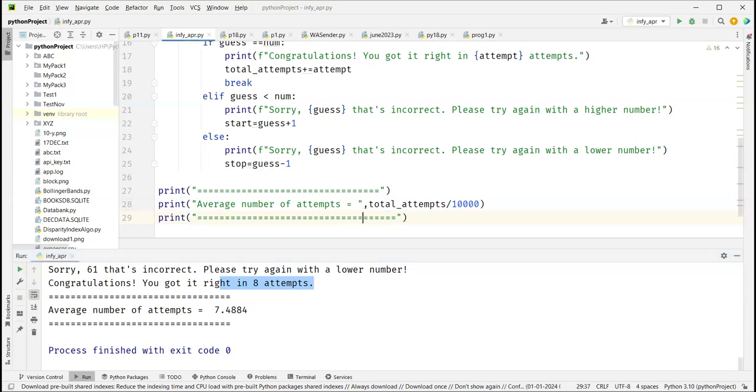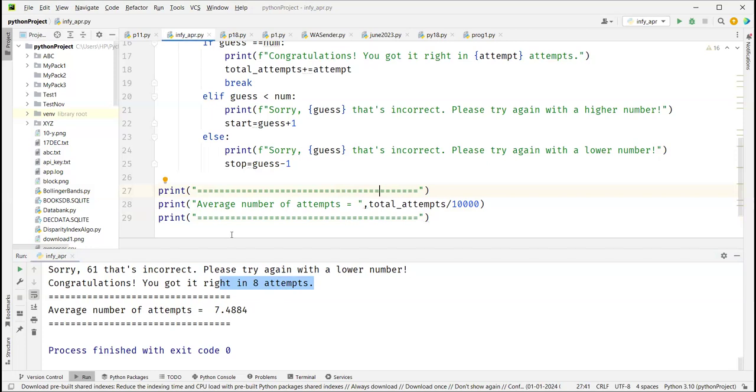Just like on average, the probability of head is 0.5, right? But that doesn't mean that every time you get half head and half tail. Once you get head, once you get tail. Maybe it is possible that 3 times continuously you may get head. But when you do it a very large number of times, you get almost equal number of head and tail, right? So on average, the probability of getting it right is about 1 in 7.5 times.